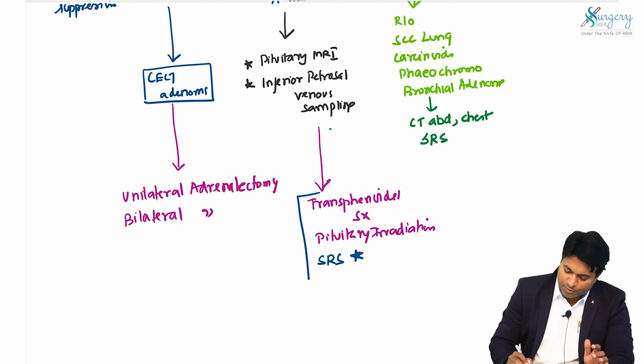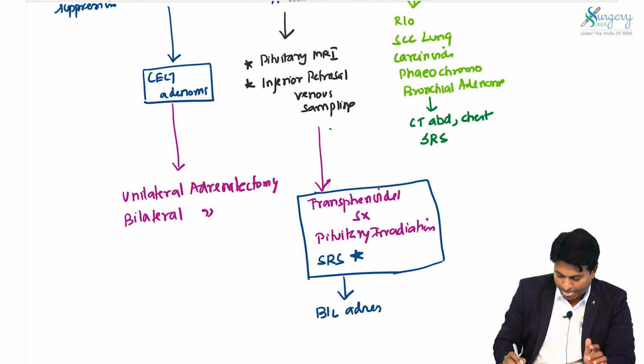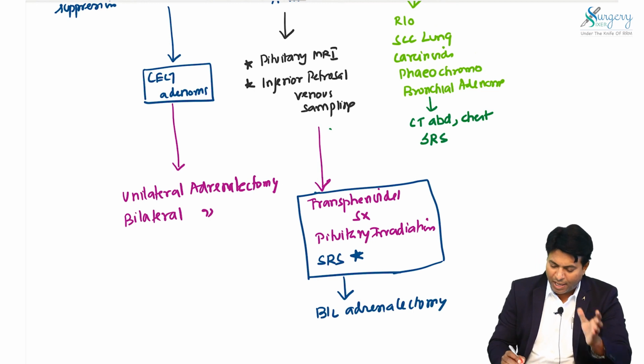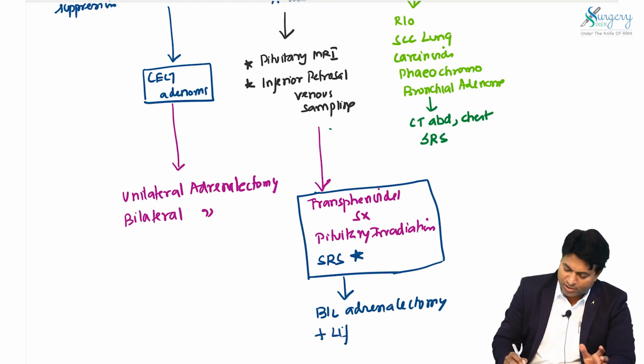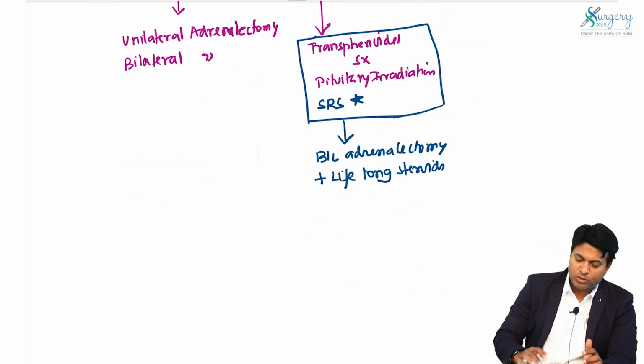If none of these is possible, if you are unable to remove the pituitary tumor, we have to go for bilateral adrenalectomy. Please remember, for an unremovable pituitary tumor, bilateral adrenalectomy is done, with lifelong steroids given for these patients. Okay, so please don't forget this point.